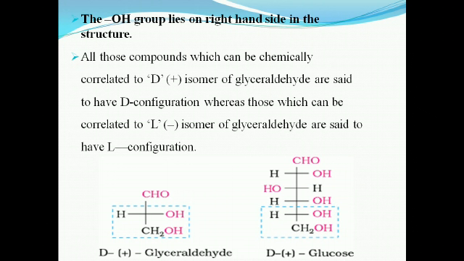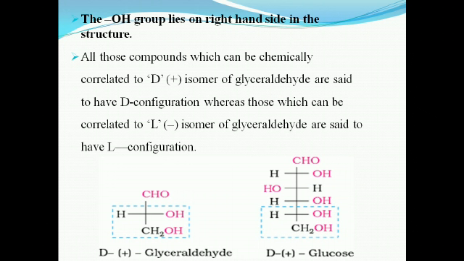So here I have shown the glyceraldehyde. This is the glyceraldehyde. The OH is on the right side. Here I have shown glucose, and check this second last carbon, that is the fifth carbon. The OH is on the right side. So the OH group lies on the right hand side in the structure.